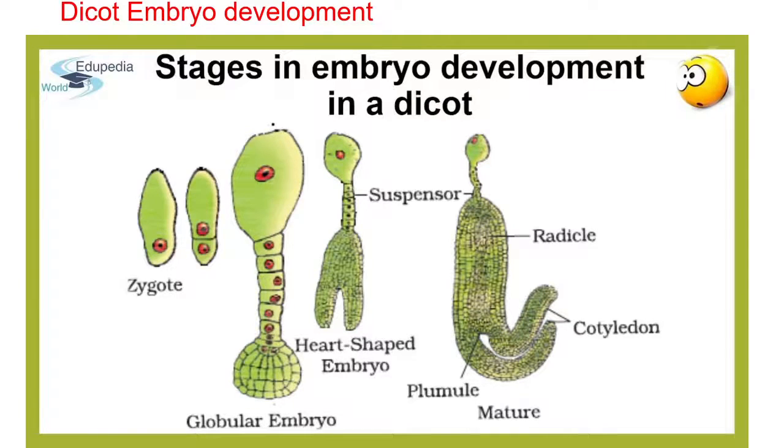In this way, finally you will get the mature embryo which contains epicotyl and hypocotyl. This is the embryonic axis which shows the radicle, which is responsible for the development of the root system, the plumule, which is responsible for the stem system, and two cotyledons.